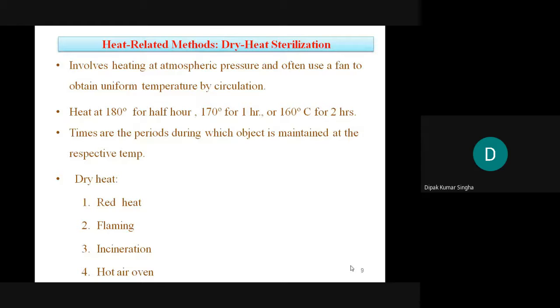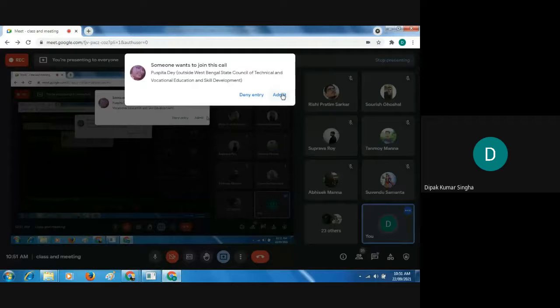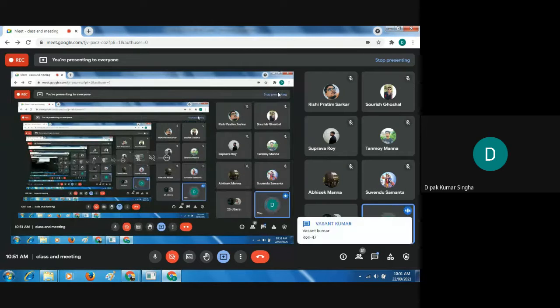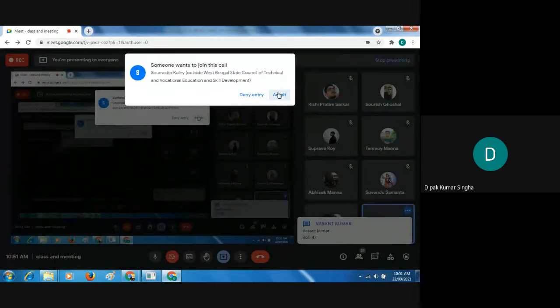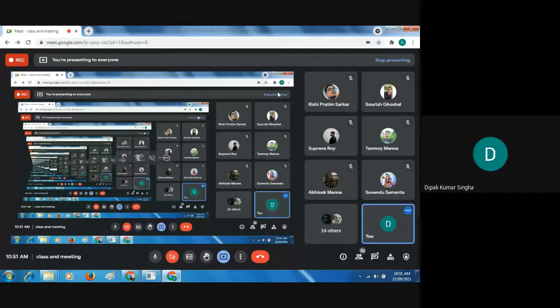Actually, this temperature depends upon the product which you sterilize. So be careful before that, which product for sterilization you set the temperature for. The temperature depends upon the material, not upon the instrument.